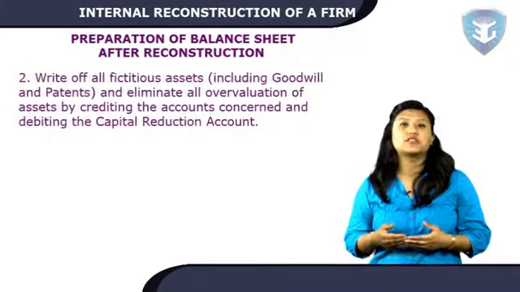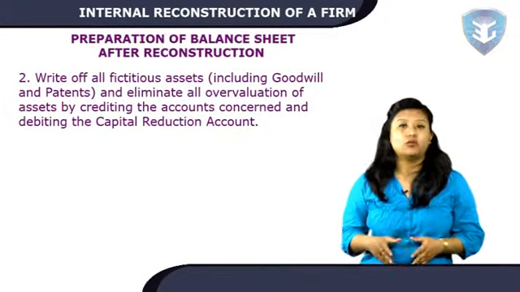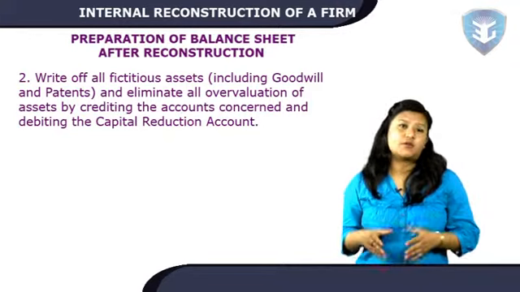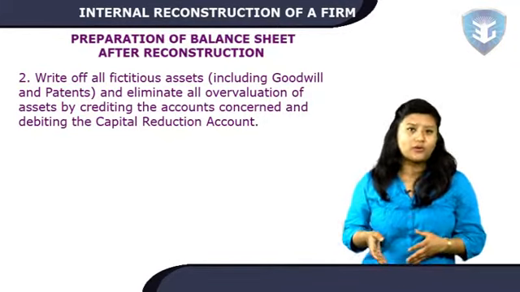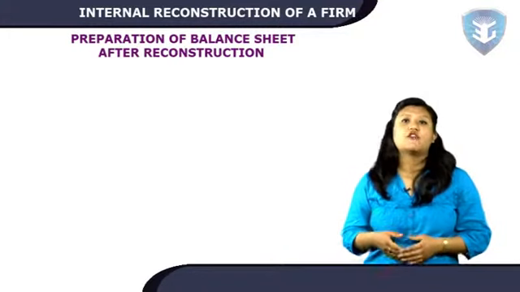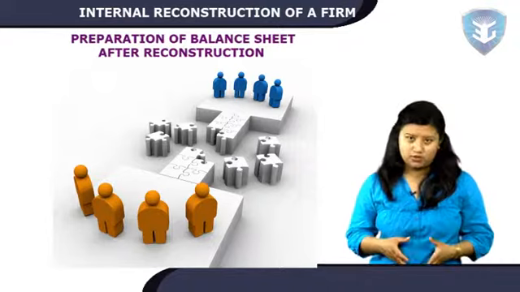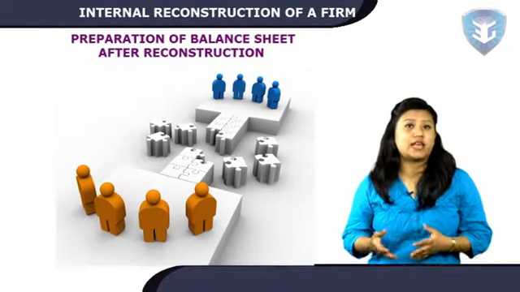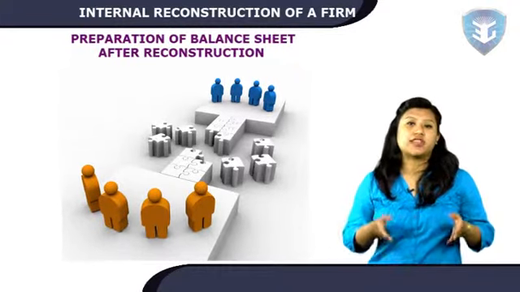Write off all fictitious assets including goodwill and patents and eliminate all over-evaluation of assets by crediting the accounts concerned and debiting the capital reduction or reconstruction account. For this purpose, any reserve appearing in the books of the company may be used. If any balance is left in the capital reduction or reconstruction account, it should be transferred to the capital reserve account.